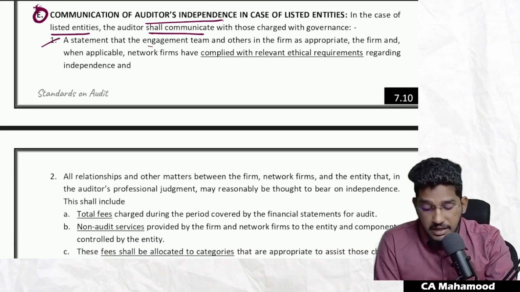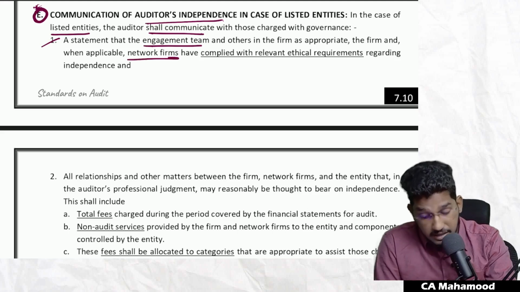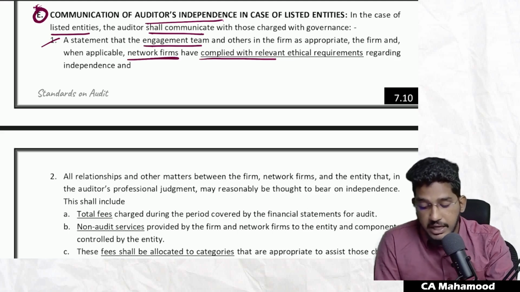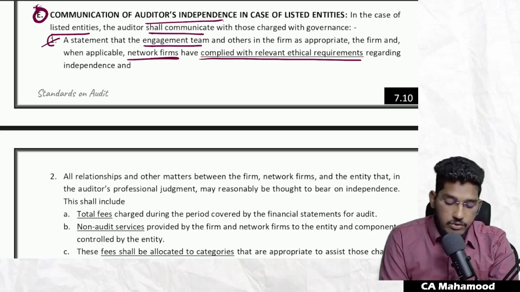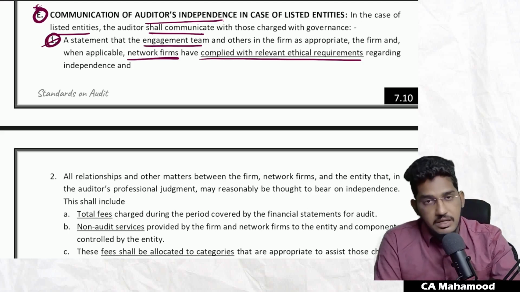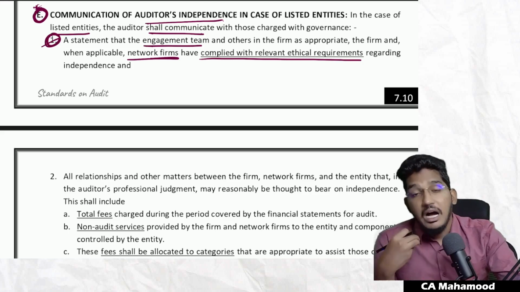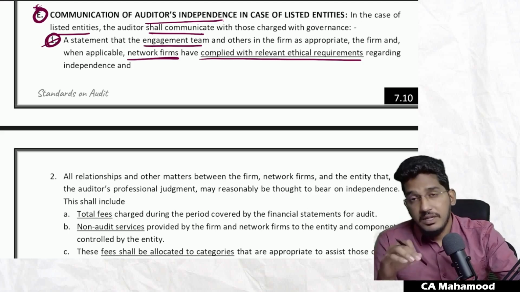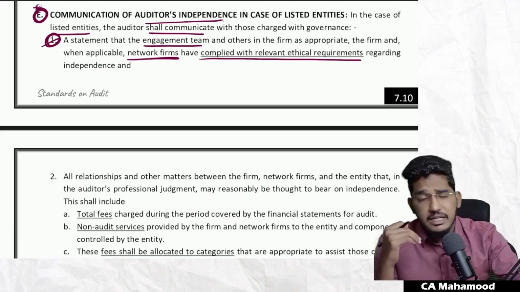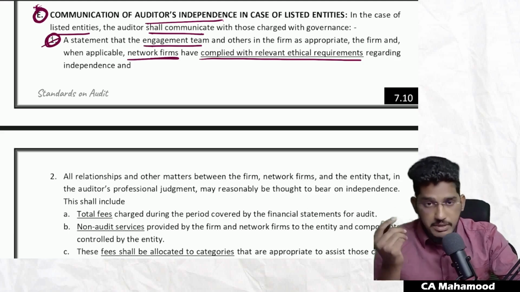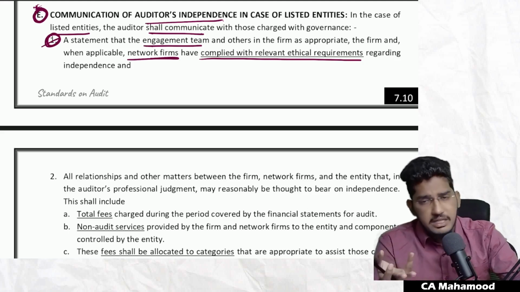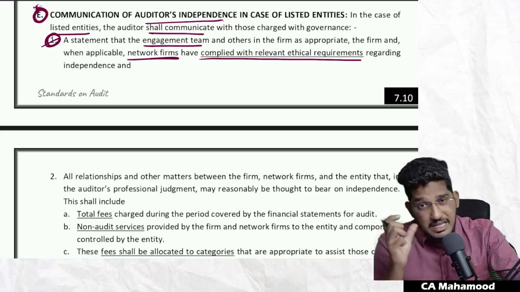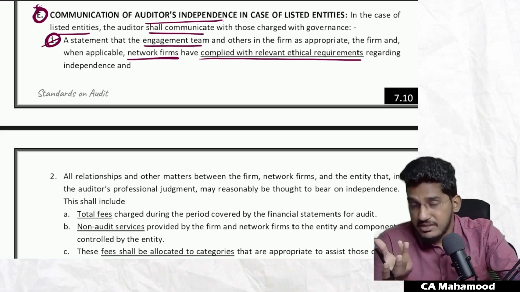Number one, a statement that engagement team and others in the firm as appropriate, the firm and where applicable, network firms, everyone have complied with relevant ethical requirements regarding independence. So you have to communicate this with those charged with governance in case of listed entity. Sir, our engagement team, our firm, even our networking firm, like our associate firm. In rotation concept, I might have told you the meaning of networking firms. For example, if two firms are having the same partner, we can say networking firms. Or if two firms are operating under same brand name or trade name, we can call them networking firms.